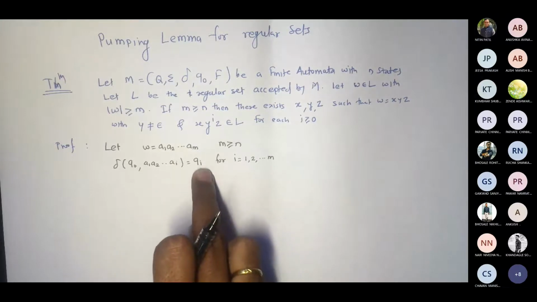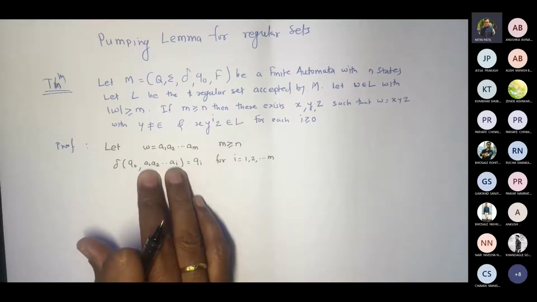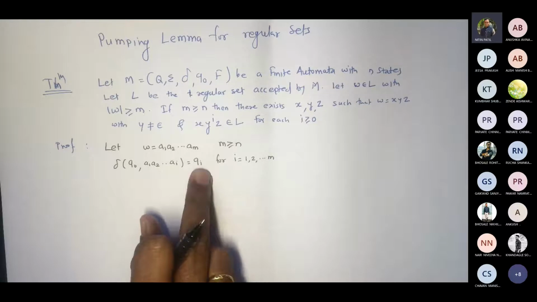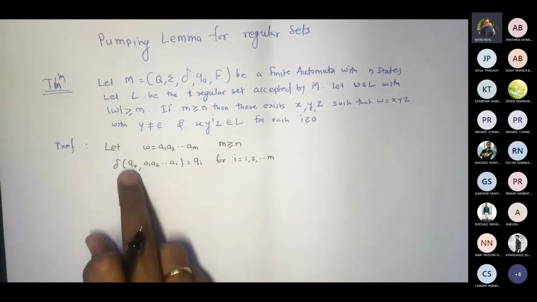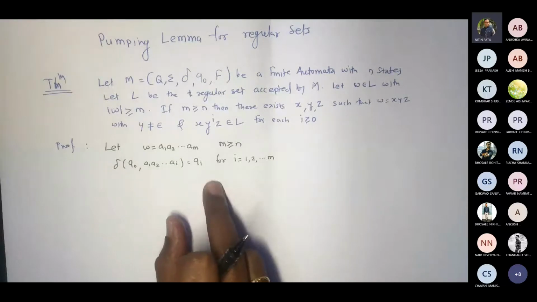Am I right? Whenever I'm following this string and reach some state QI, what are the states in between from Q0 to QI? They would be forming a path.